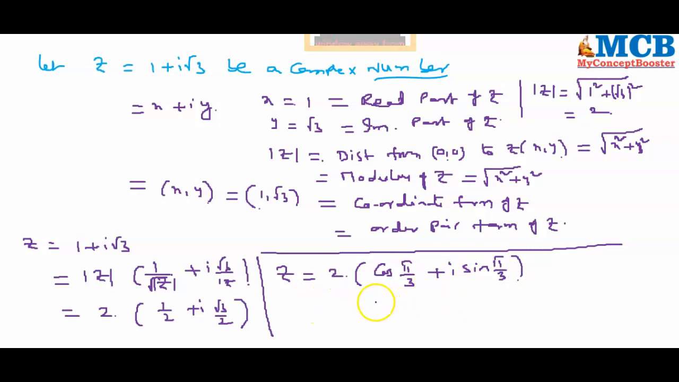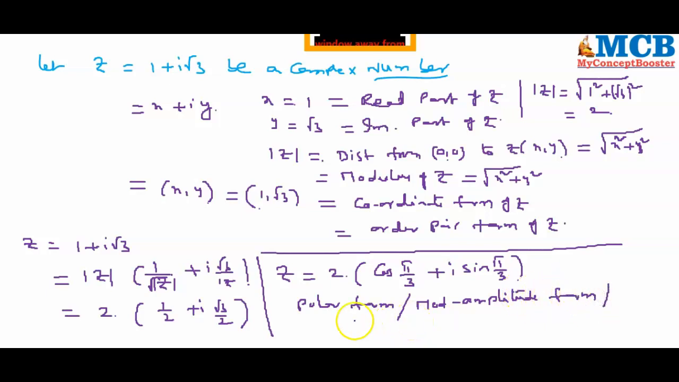This way of expressing the given complex number is called polar form. You can also call it mod amplitude form. The term amplitude is this theta. Mod amplitude form, or you can also call it mod amp form, polar form, or you can also call it trigonometric form.